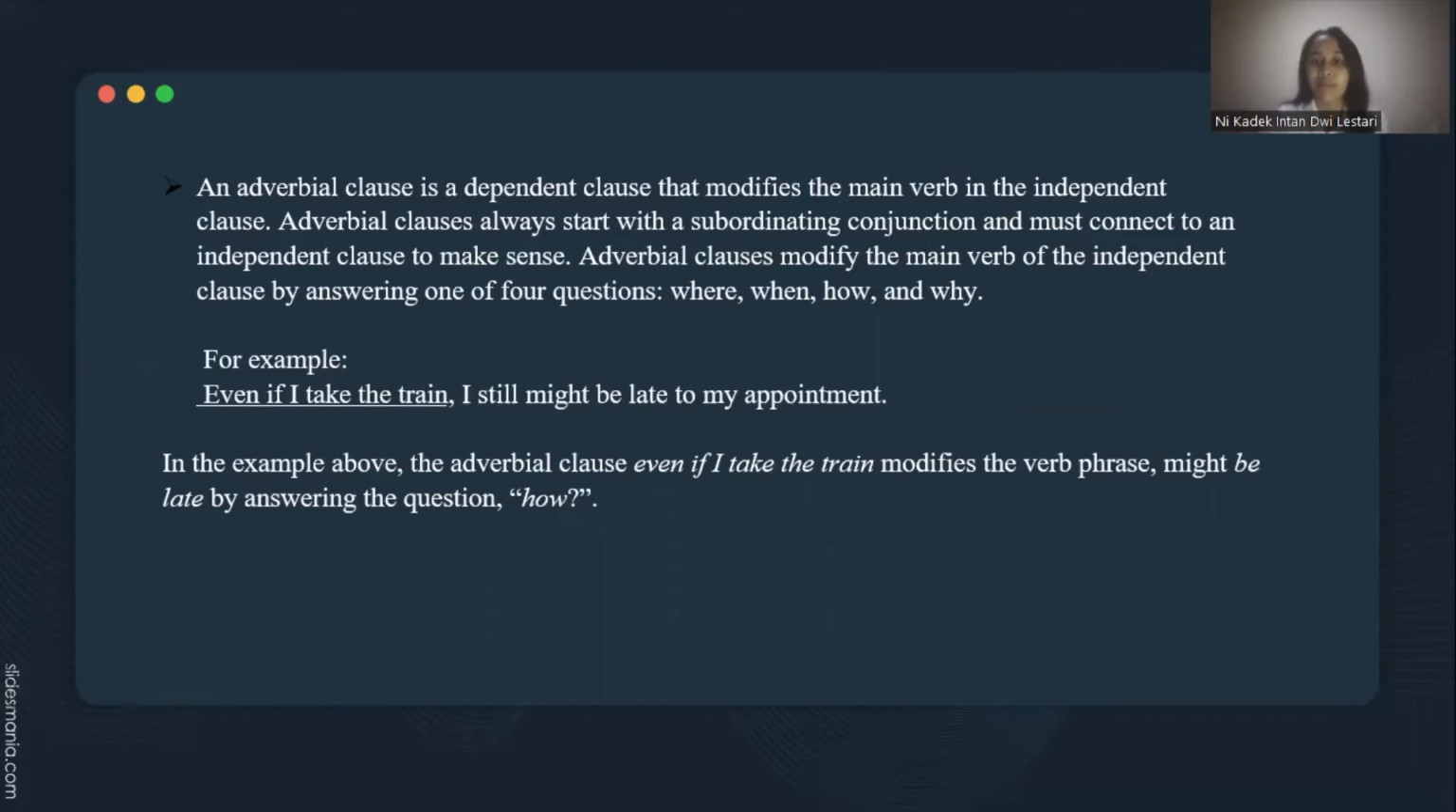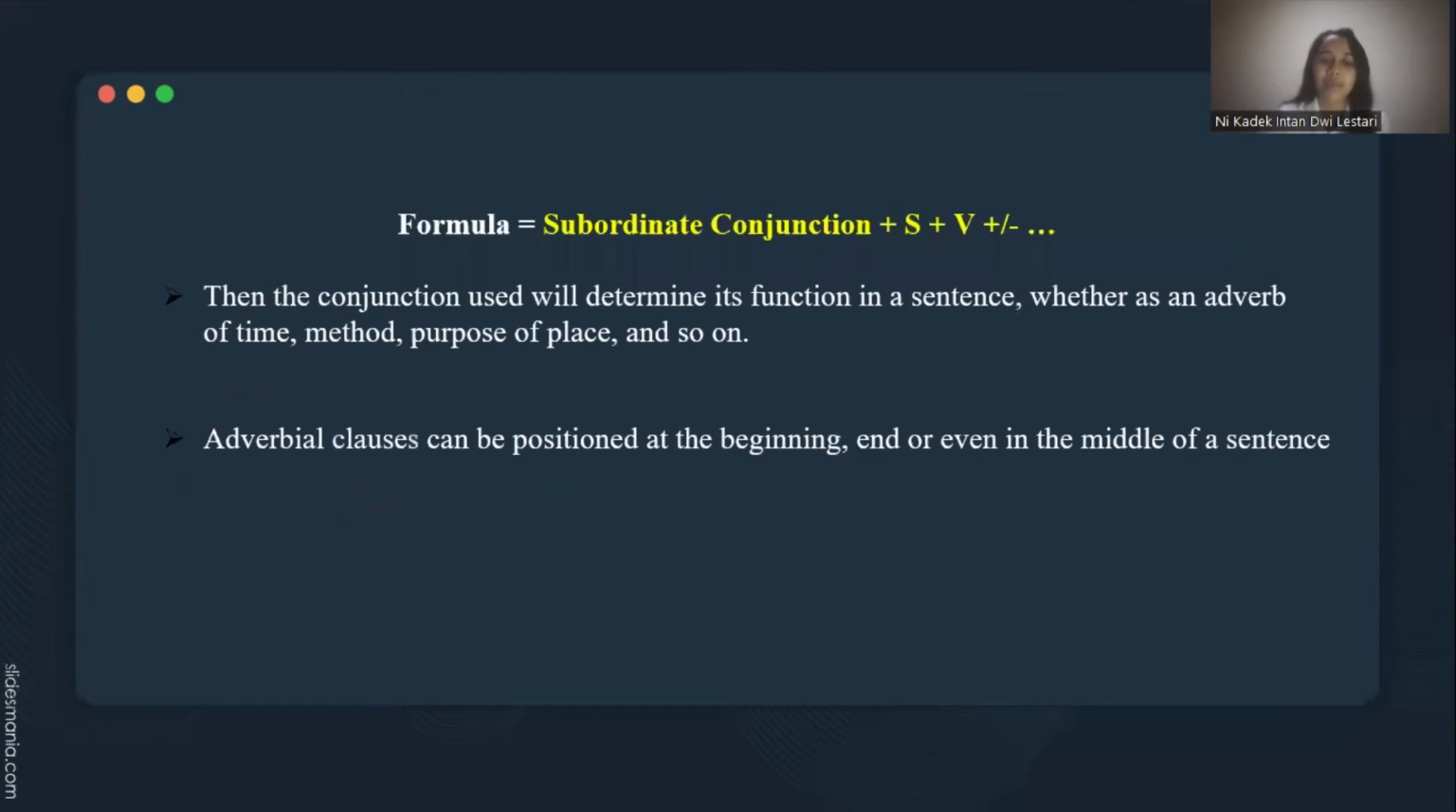An adverbial clause modifies the main verb of the independent clause by answering one of four questions: where, when, how, and why. For example, even if I take the train, I still might be late to my appointment. In the example above, the adverbial clause, even if I take the train, modifies the verb phrase might be late by answering the question how. And the formula of an adverbial clause is subordinating conjunction plus subject plus verb.